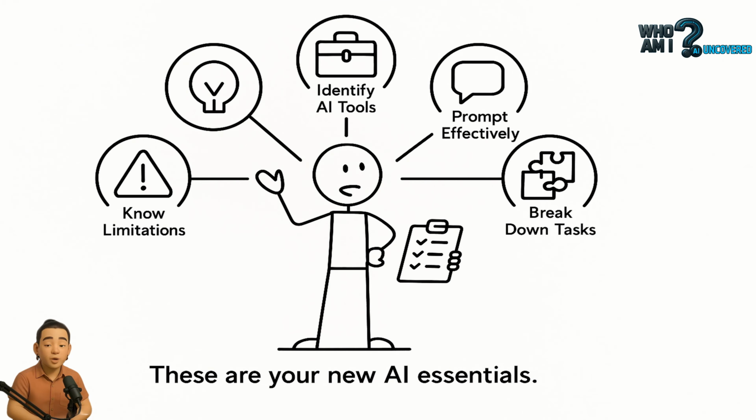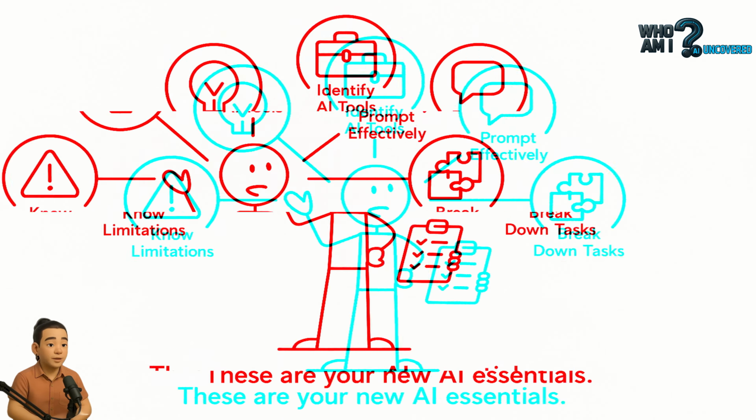So what does it all mean? Knowing how to use AI isn't about memorizing tools. It's about learning how to think in collaboration with AI systems. Let's recap the real skills. Classify the tools you're using. Frame prompts with rich, specific context.